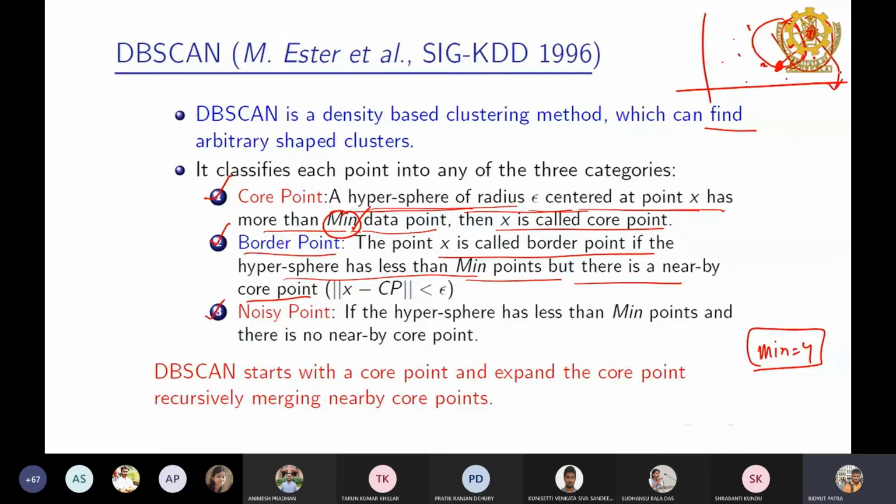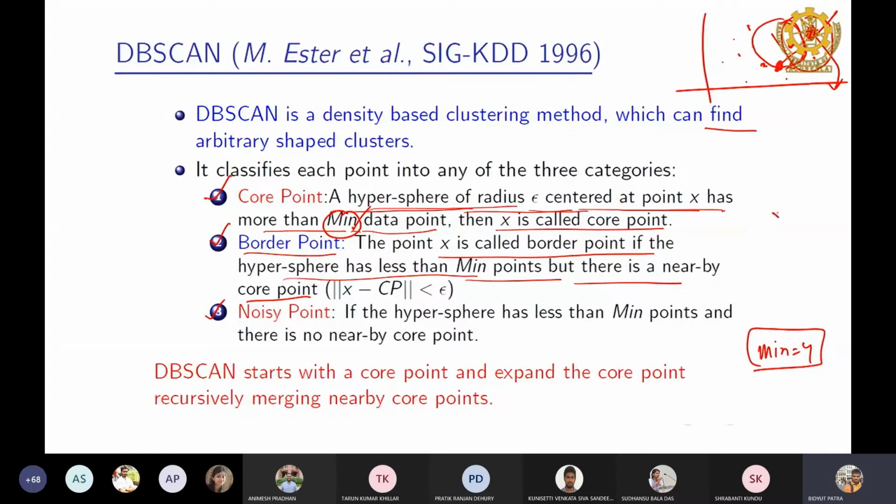Then this point is called the border point. So a point is not a core point, that is fine, but I will see whether within the region of that point there is any core point or not. If it has any core point, then only that point is called the border point. And then what is a noisy point? The point is neither core point nor border point.